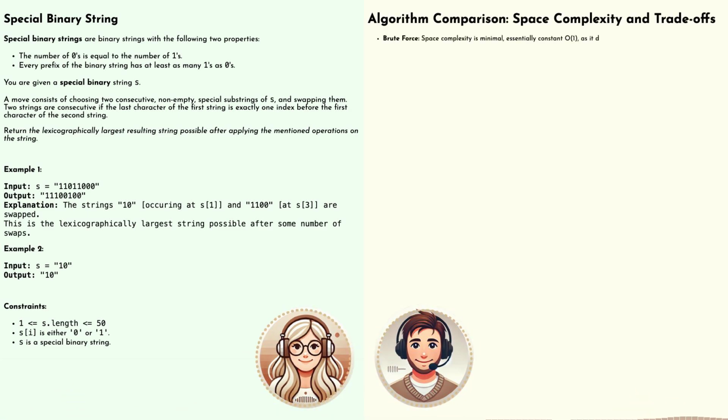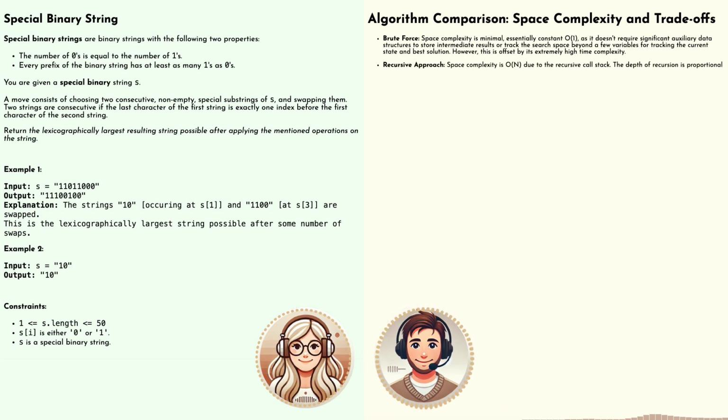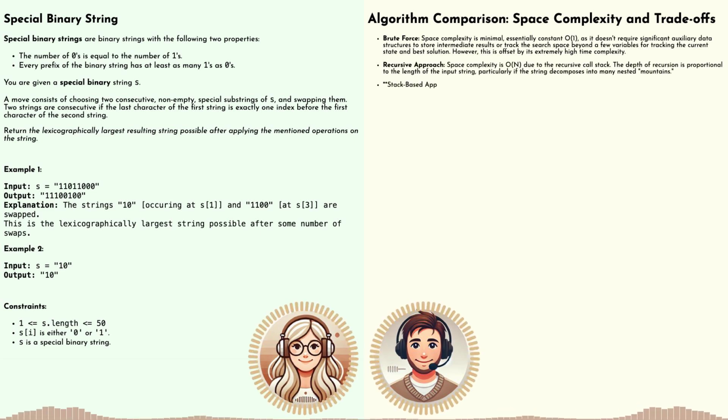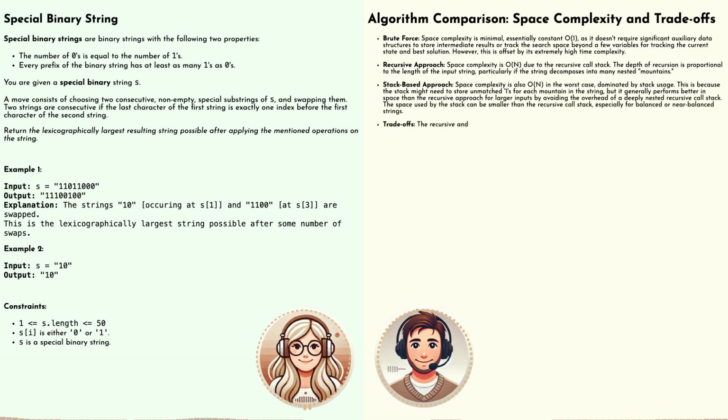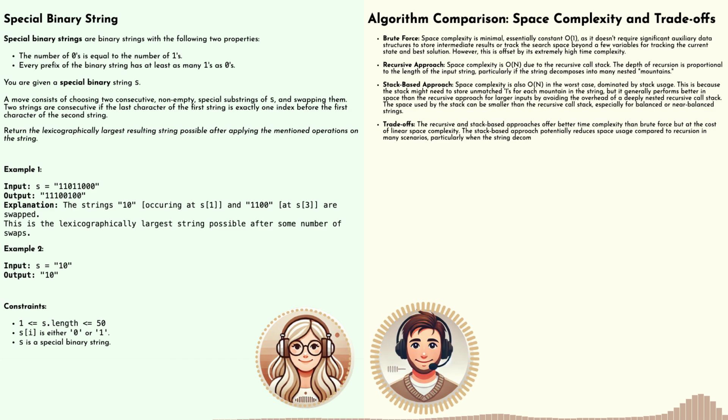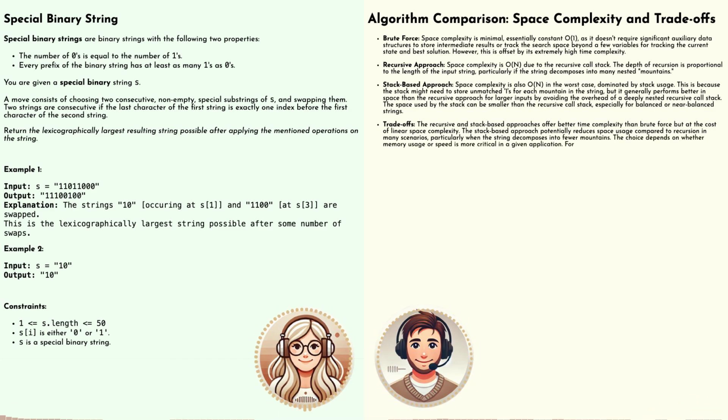there's another factor to consider: space complexity. Right. So considering not just how fast a climber is, but also how much gear they're carrying. Does one approach stand out as particularly heavy or lightweight? Well, brute force, with its straightforward approach, tends to have a relatively low space complexity. It doesn't need any complex data structures. So its memory usage is generally proportional to the input string. So brute force is traveling light even if it's slow.